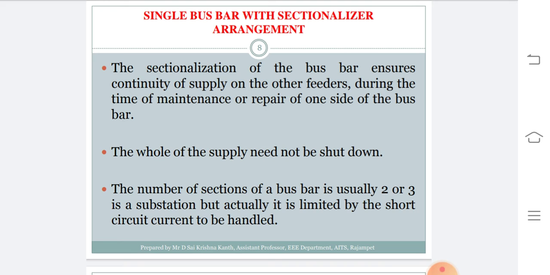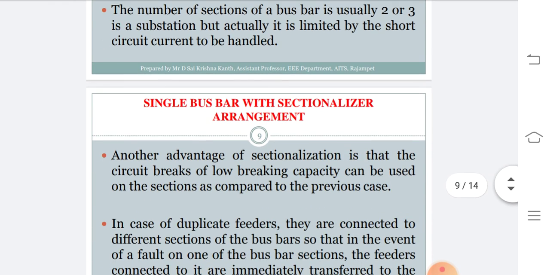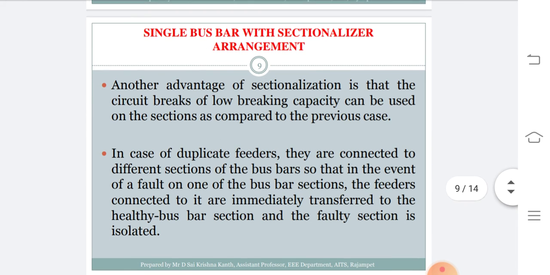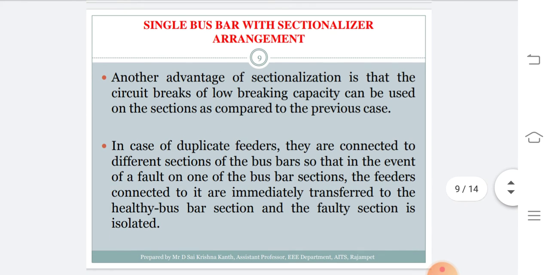This can be done either in two sections or in three sections, but it is limited by the short circuit current to be handled. Another advantage is that circuit breakers of low breaking capacity are sufficient when compared to the earlier case, which is only the single bus bar without sectionalization arrangement.